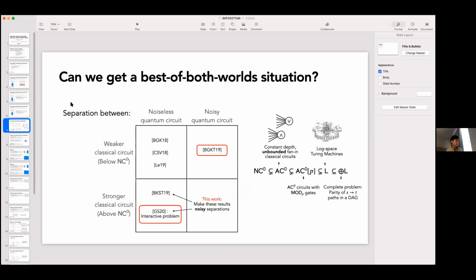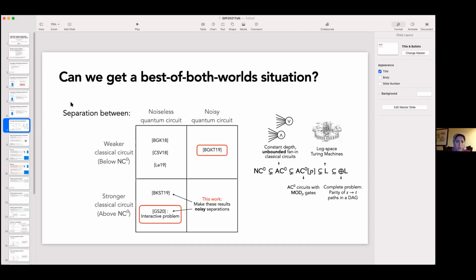Yeah. So basically, I'll list them. I know for a fact that BGKT, BKST, and maybe BGK, they all reduce to a non-local game. So it gives you a strategy for a non-local game. The one that is different, as far as I'm aware, is this GS21. And that's the one I tried to explain in this talk. That one doesn't directly reduce to these non-local games. But pretty much everything on the top reduces to some sort of non-locality argument.